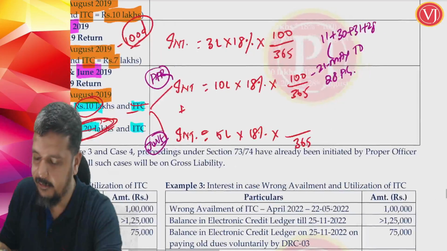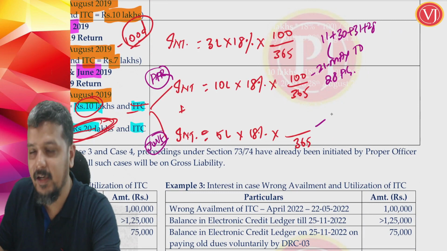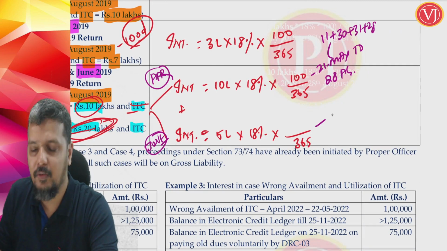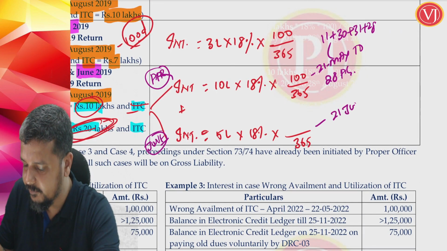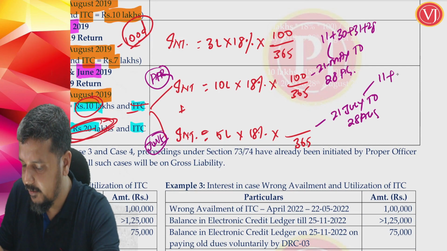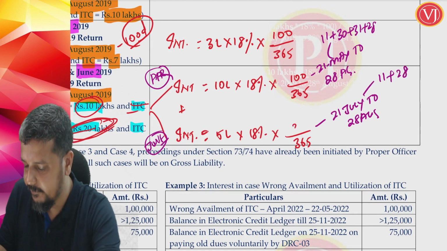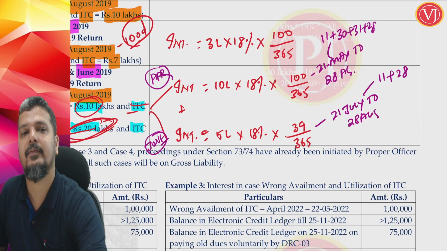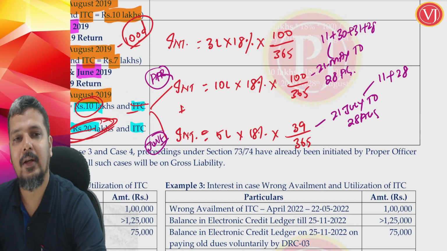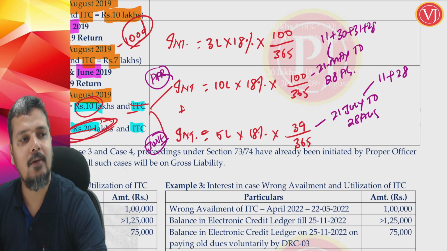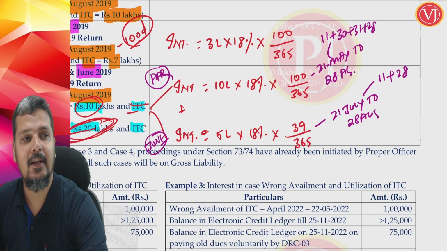What is the delay? June month due date is 20th July. So interest will start from 21st July to July. You have 11 days. August is 28 days. So it will be totally 39 days. You get both the answers, add it, that will be the total interest. Are we guys clear with this understanding?